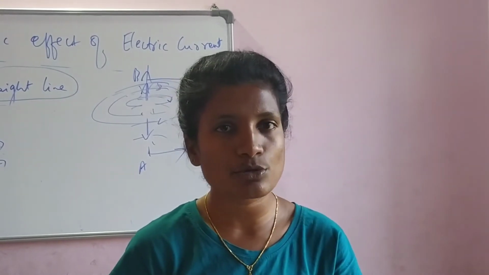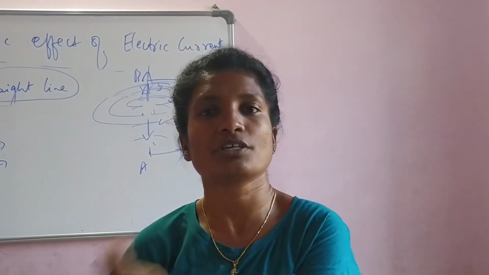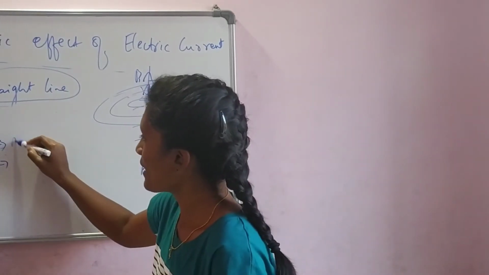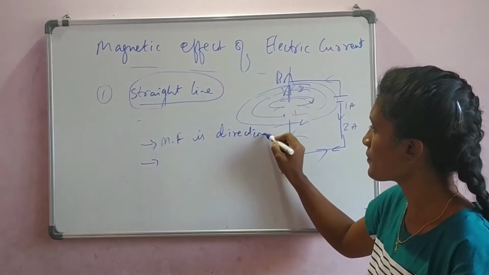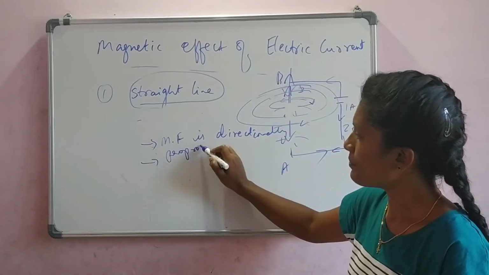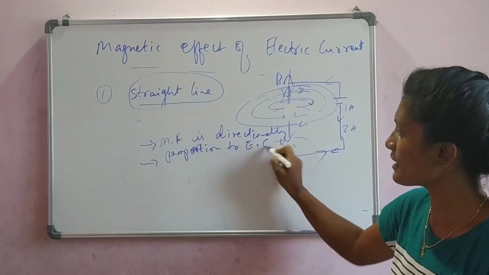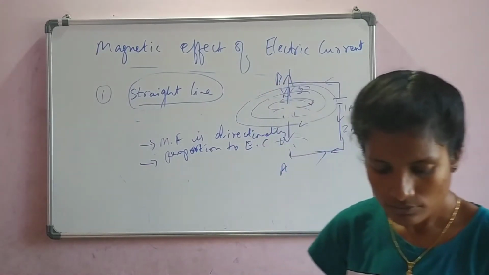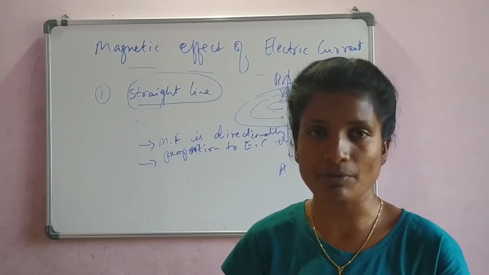Like the more apples you eat, the more energy you get. So the more current the conductor gets, the more is the magnetic field. Magnetic field is directly proportional to electric current. There is one more thing. It is inversely proportional to the distance of that point from the wire.